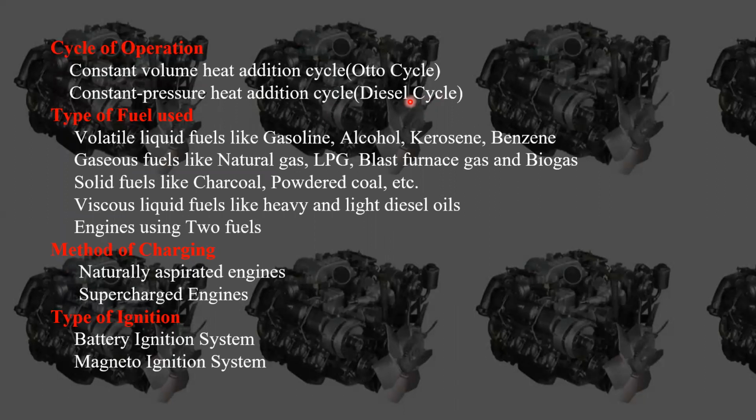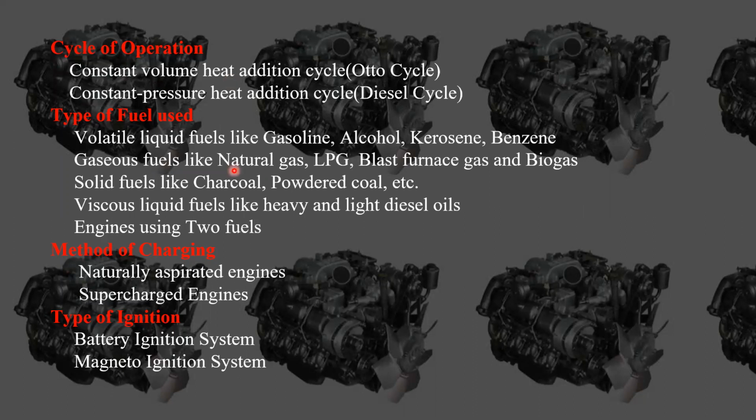The engines which run on the diesel cycle, or constant pressure heat addition cycle, are called compression ignition engines or diesel engines. And what about the Otto cycle? The engines which run on the Otto cycle are called petrol engines or SI engines. Okay, that is about the cycle of operation classification.